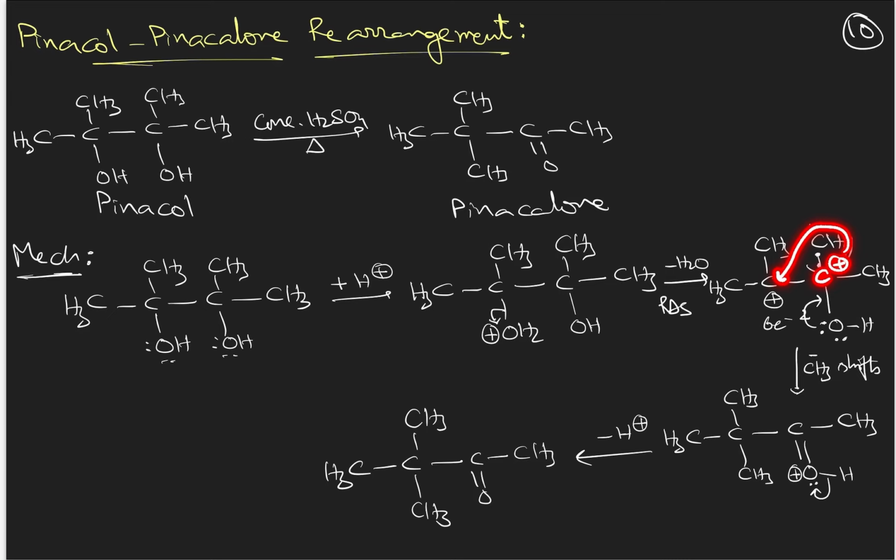Now this carbocation is bonded with an OH group, and OH has lone pair electrons. These lone pair electrons can be donated and can make the carbocation electron sufficient, octet in configuration, and form this species. Here also oxygen is getting a positive charge, so it will lose the H plus ion by shifting the sigma bond, taking the sigma bonded electrons onto it. In this manner, it forms pinacolone, a carbonyl compound. Easy mechanism, the pinacol-pinacolone rearrangement reaction. Basically, this is also a dehydration reaction.